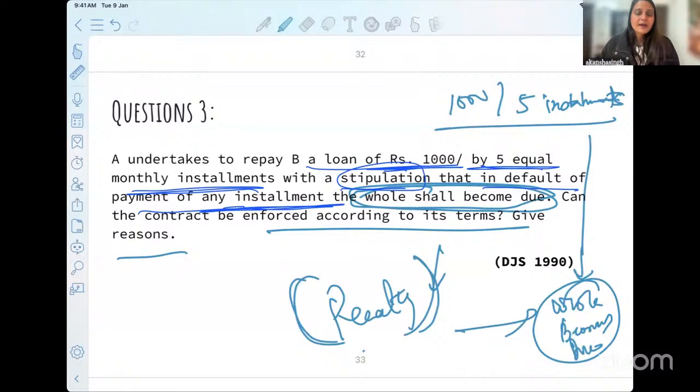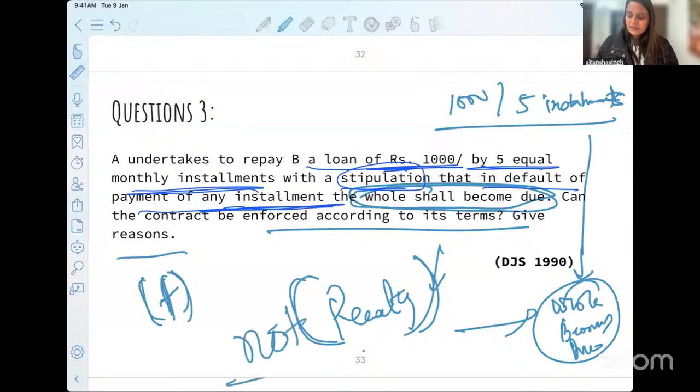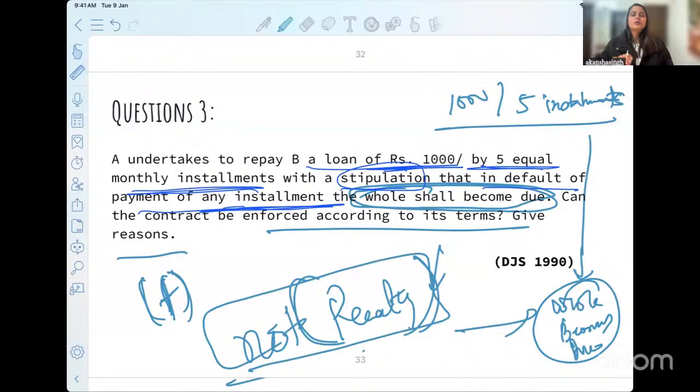I hope you have read the illustration of section 74, illustration F. If you refer, you will get your answer that it is not a penalty. The illustration tells you that it is not a penalty, but it doesn't tell you why it is not categorized as a penalty. The reason is that you have not put in anything additional. You don't say that if you fail, you will have to pay double the amount or 4 times the amount.